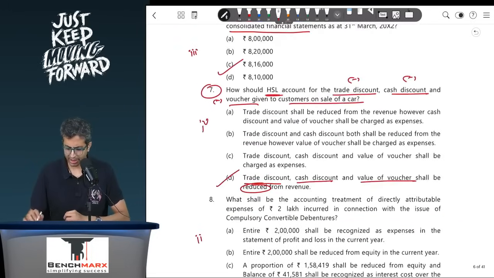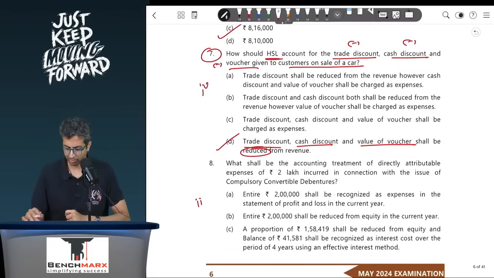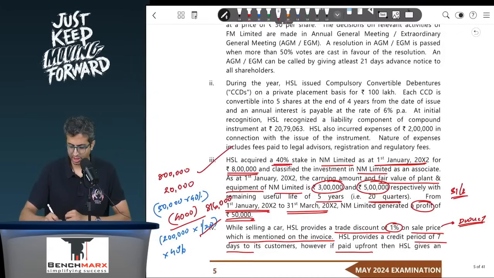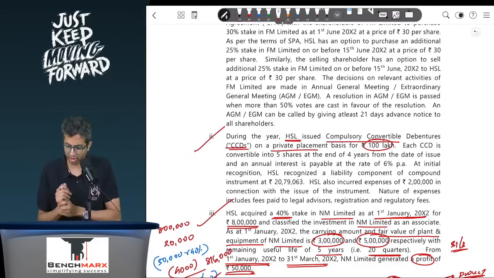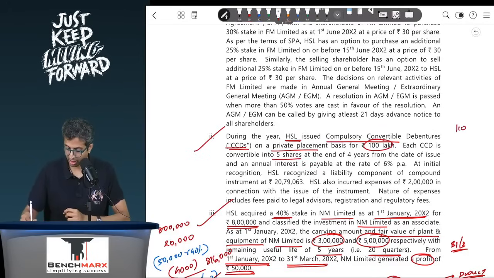Okay, next you go to point 8. This is linked to the second subpart. During the year, HSL issued compulsorily convertible debentures on a private placement for rupees 100 lakhs. Each CCD is convertible into 5 shares. Ajay, remember your issue price is 100 lakhs. Each CCD is convertible into 5 shares at the end of 4 years from the date of issue at an annual interest rate equivalent to 6%.